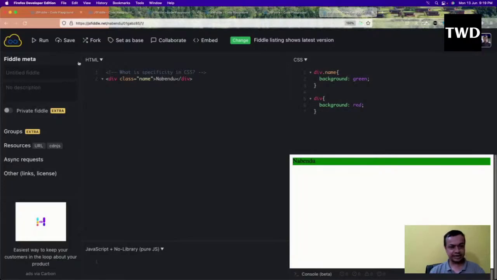What will happen if I have an ID? I will have an ID equal to nameId. IDs are selected by the hash. Now again it will be given to the ID because an ID has more specificity than classes. One of the reasons we don't use ID much in CSS is that we use ID for JavaScript, like document.getElementById and all those things. It is not a hard written rule, but in CSS we mainly use classes.